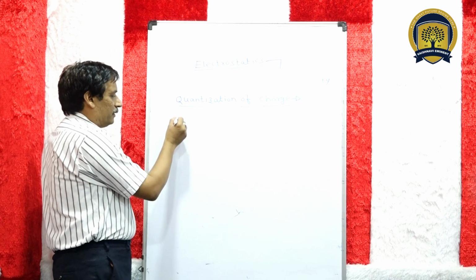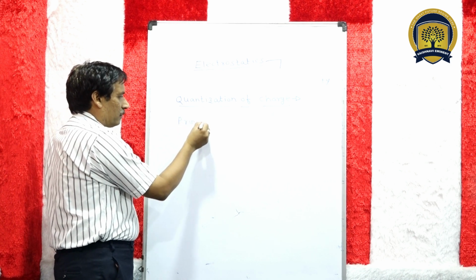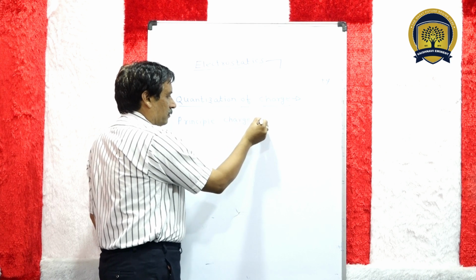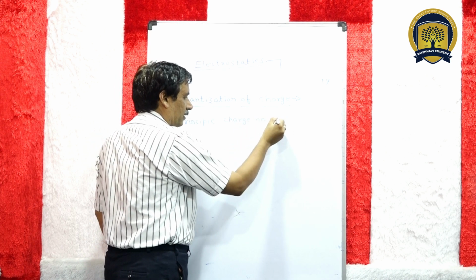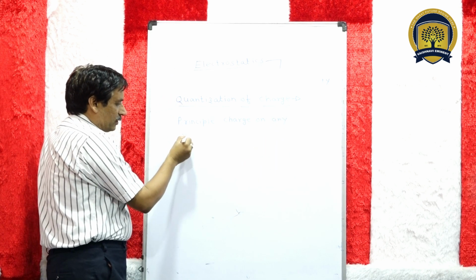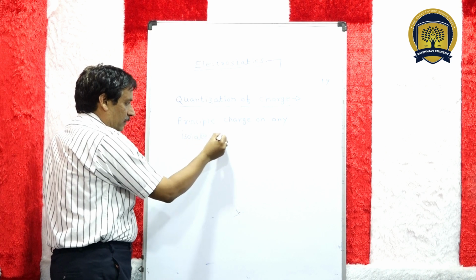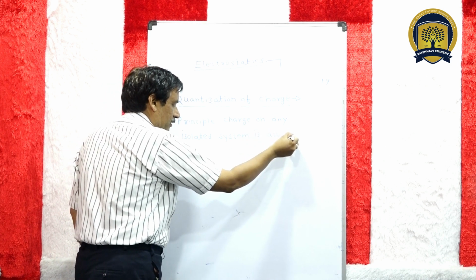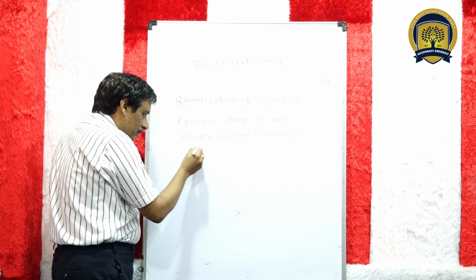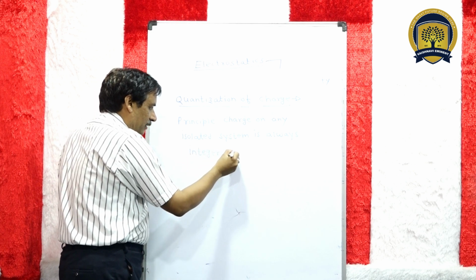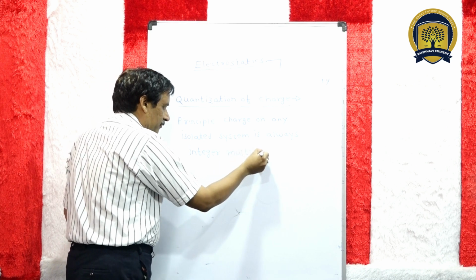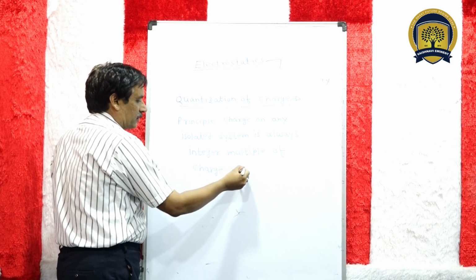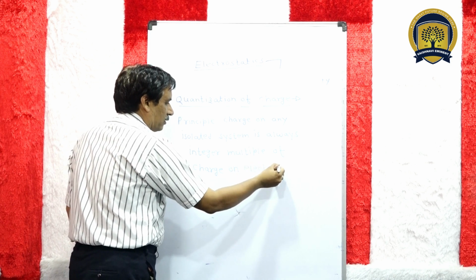According to this principle, charge on any isolated system is always an integer multiple of charge on electron. That is denoted by e.